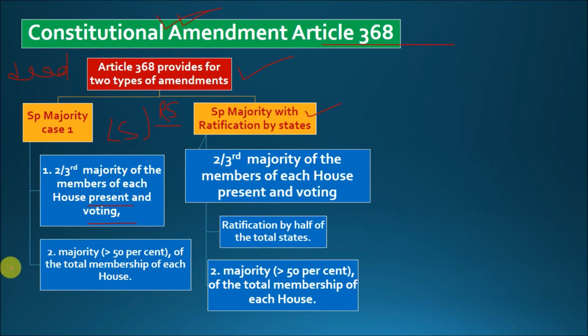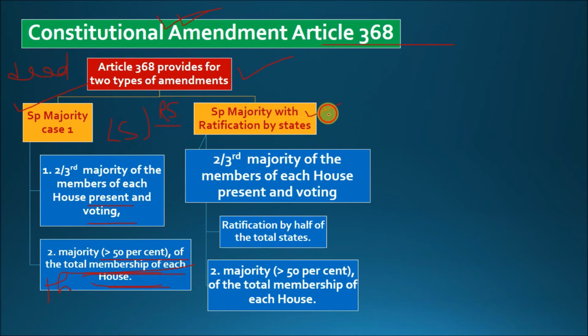Okay, so is only this criterion sufficient? No, it is not sufficient. Apart from that, there should also be an absolute majority in this one. What is absolute majority? Greater than 50% of the total membership of each house. I hope you would have understood special majority case 1.